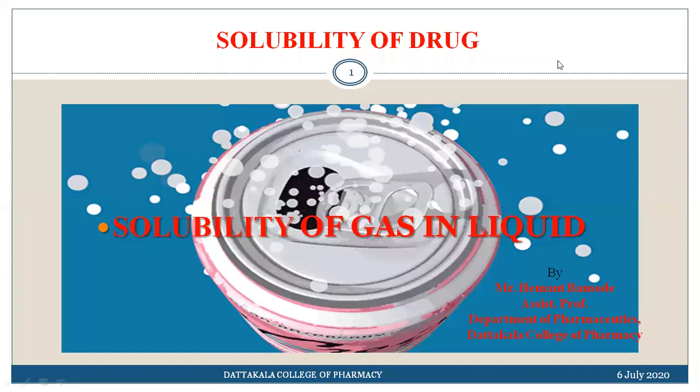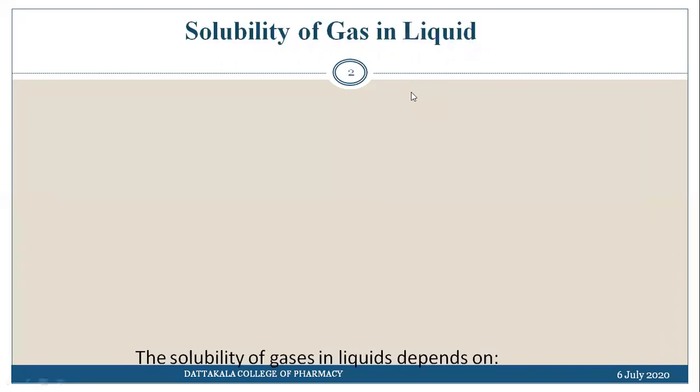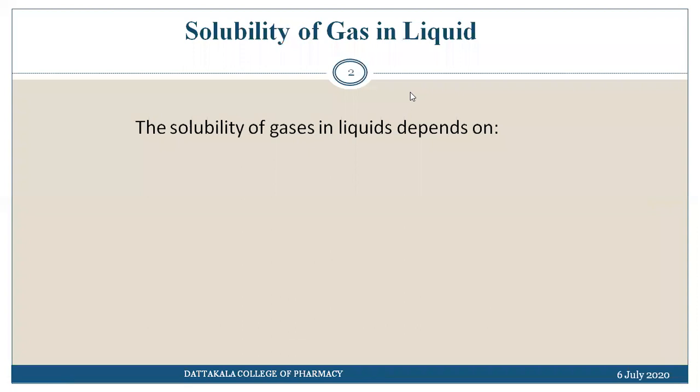So today we'll discuss solubility of gas in liquid from the unit solubility of drug. The question will be in your mind: how will gases be solubilized into a liquid?